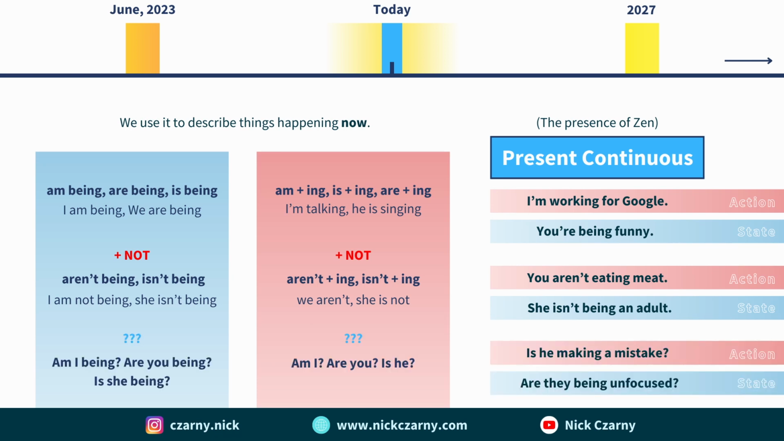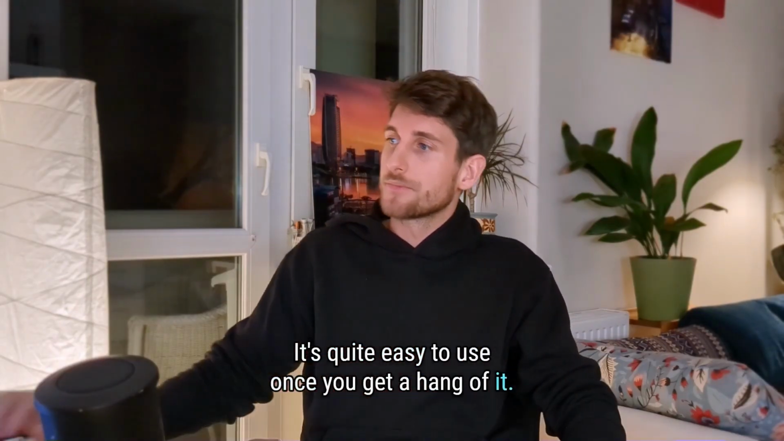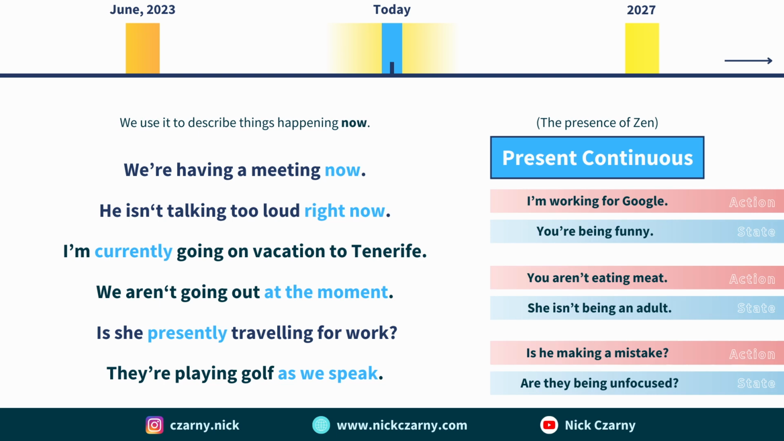And in question, again, reversed order, we start from the am, are, is, as in, are they being unfocused? Is he making a mistake? And so on. It's quite easy to use once you get the hang of it. Present continuous loves words that describe the actual moment. So words like now, right now, currently, at the moment, presently, as we speak.